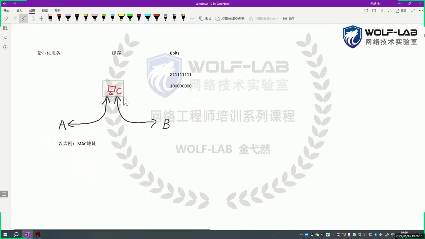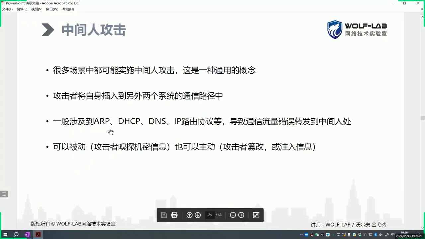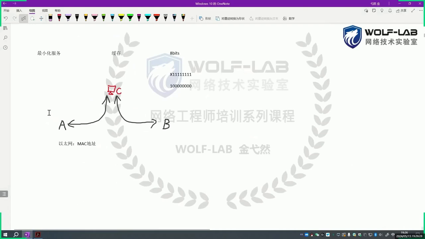And of course, there's DHCP spoofing as well. With DHCP spoofing, let's say a device just connects to the network. It has just come online. And after coming online, it needs to obtain an IP address through DHCP. At that point, C assigns an address to A, acting as a rogue DHCP server. C allocates an address to A and sets itself as the gateway or perhaps the DNS server, pointing to a false address. This leads to what outcome? As a result, A sends the data packets to C.